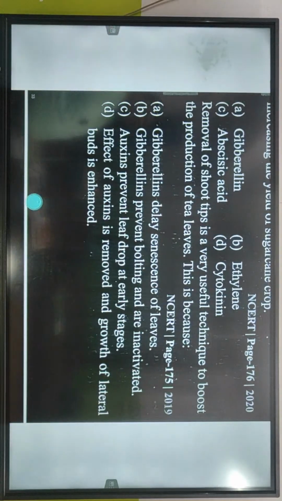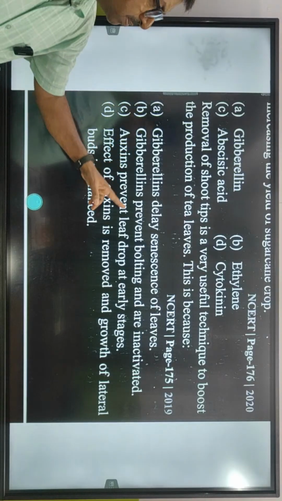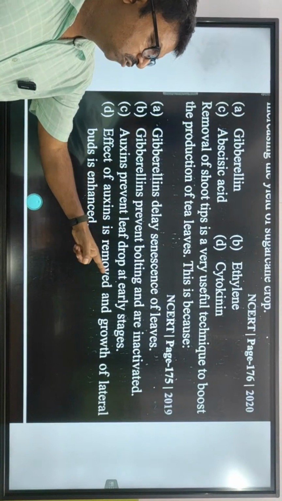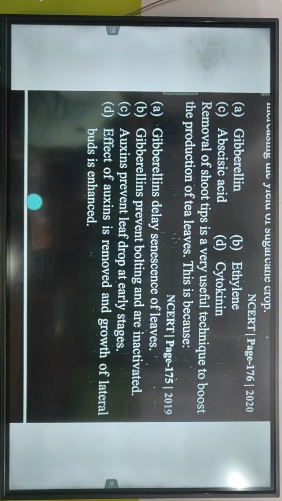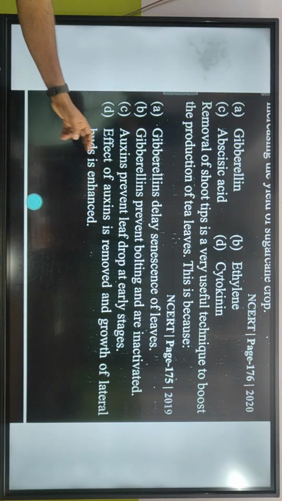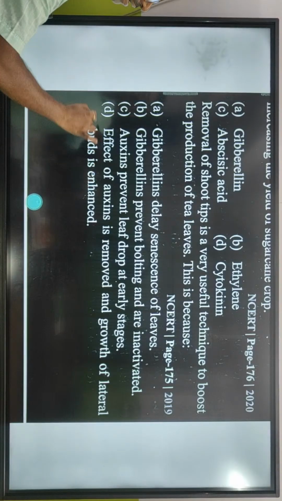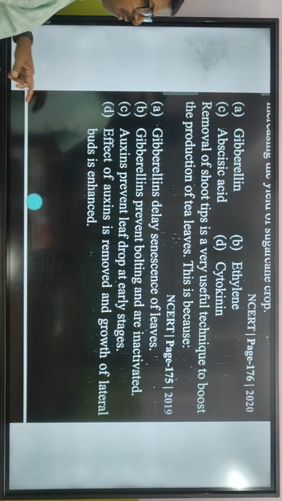Removal of shoot tip is a very useful technique to boost the production of tea leaves. This is because gibberellins prevent bolting, auxins prevent leaf drop at early stages, effect of auxin is removed and growth of lateral buds persists. Option D, effect of auxin is removed.